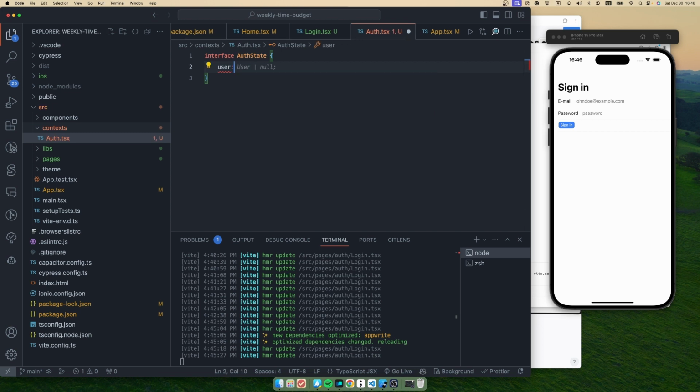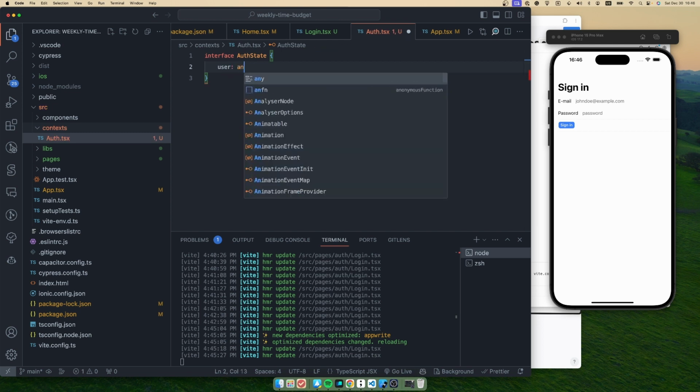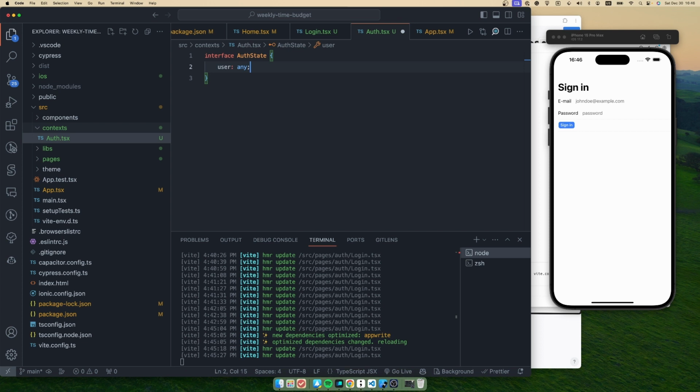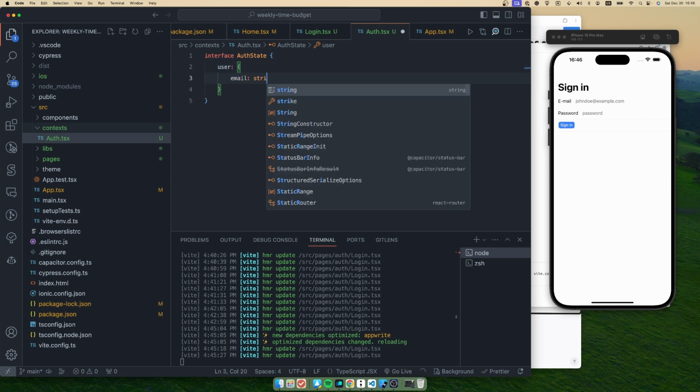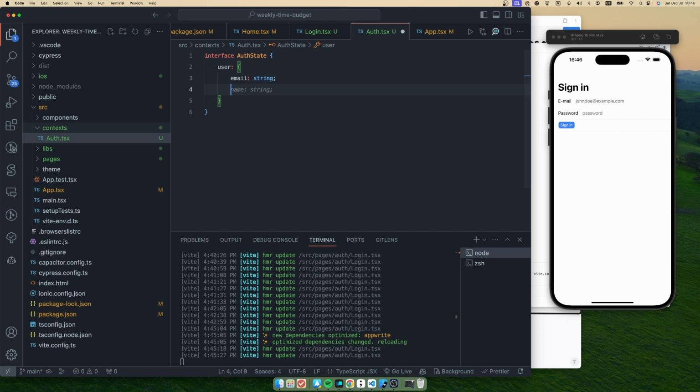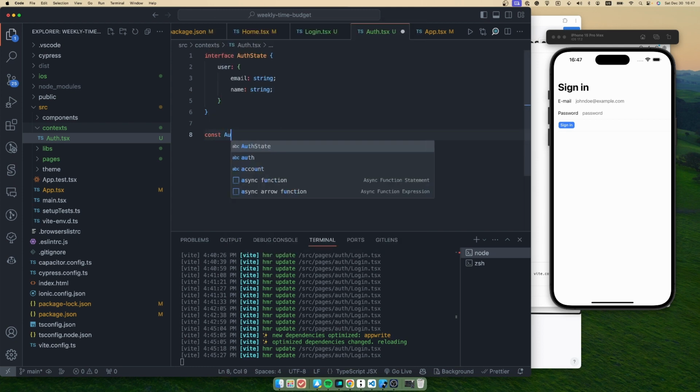so what we're gonna export in this state, so we can export the user. So let's say any for now. We will define the user type, or basically it's gonna have an email, name, yeah. Let's keep it simple for now. And also we are gonna create the context itself.